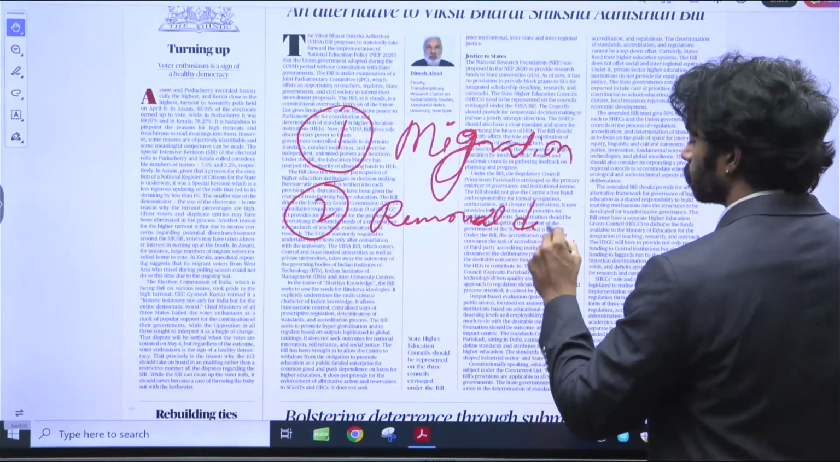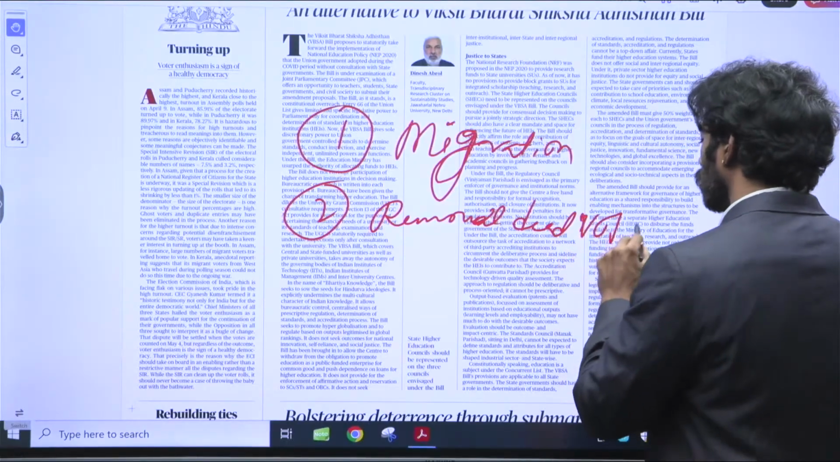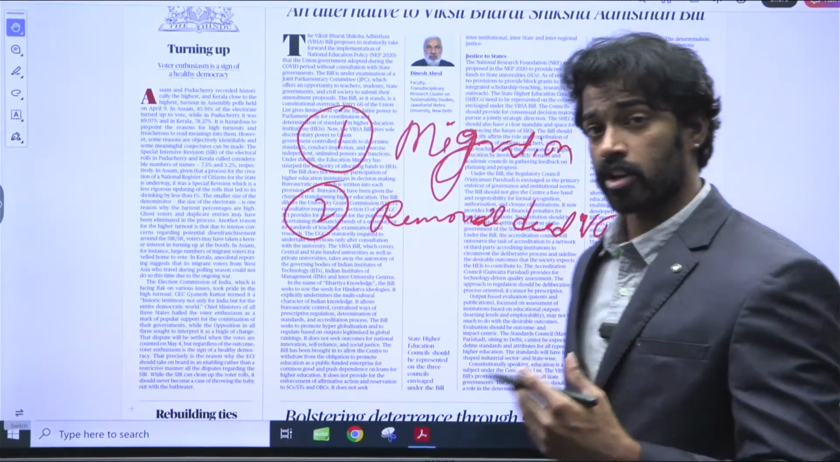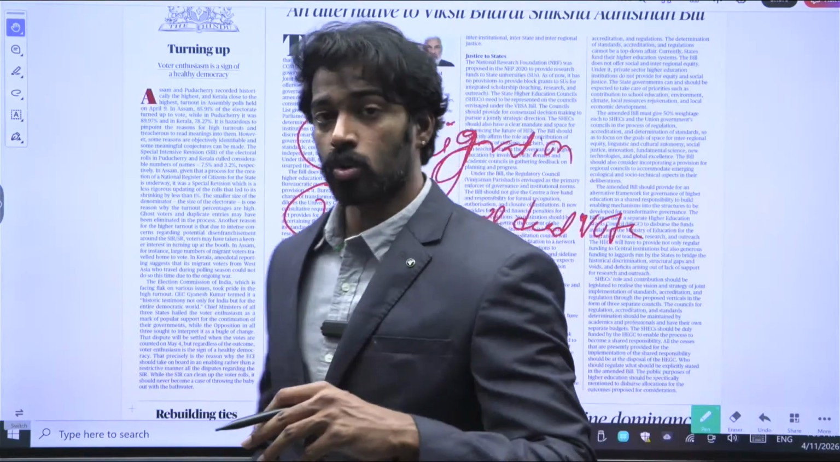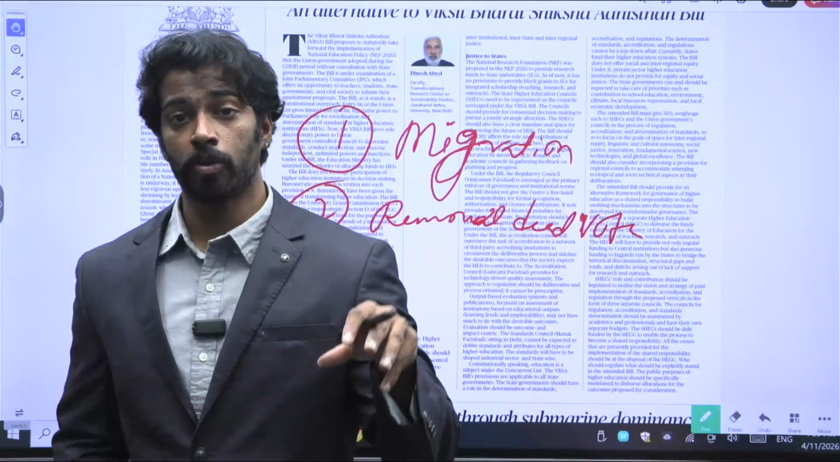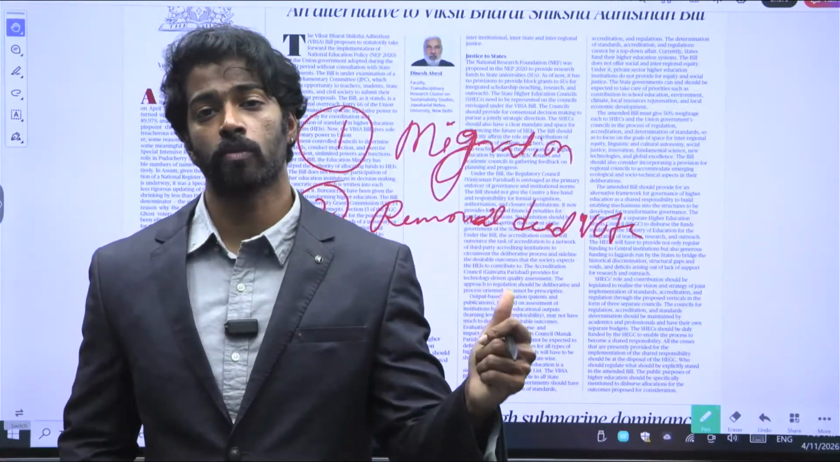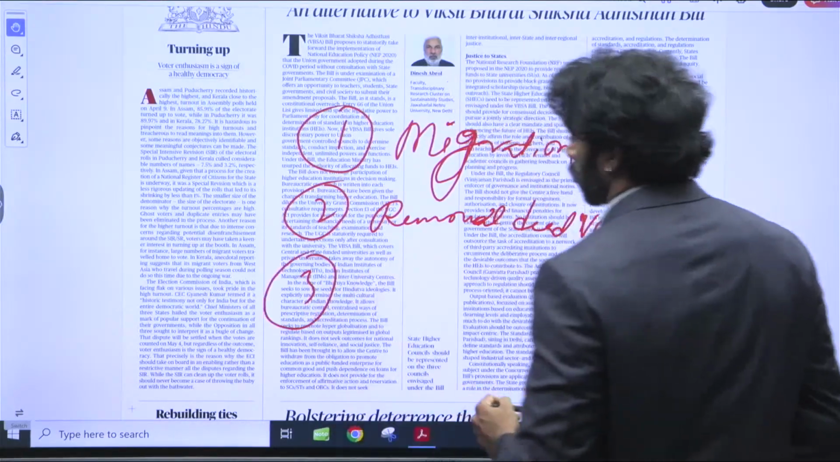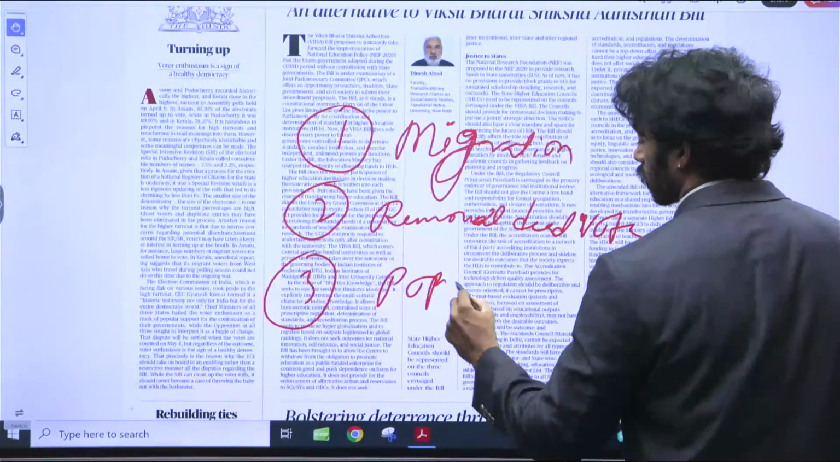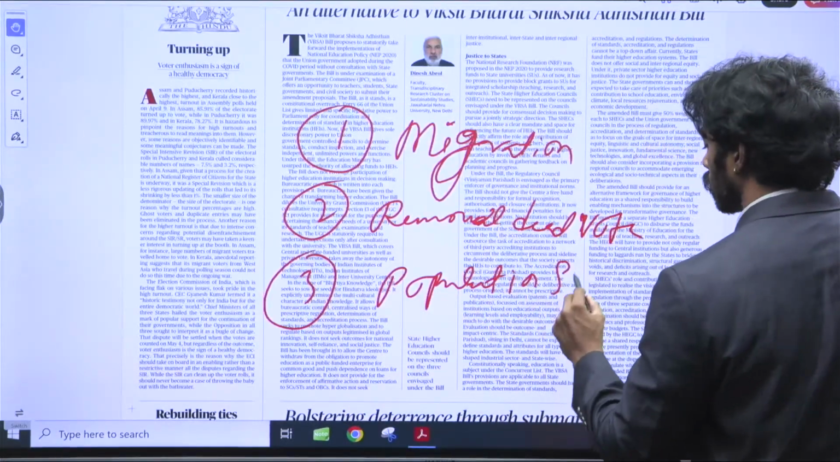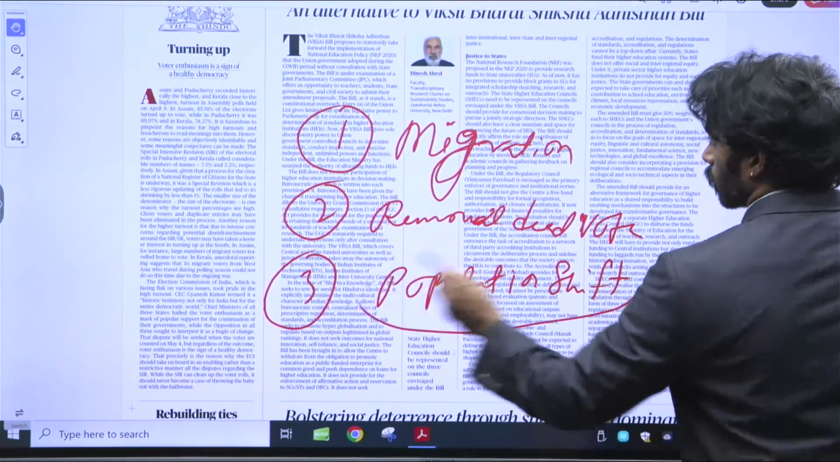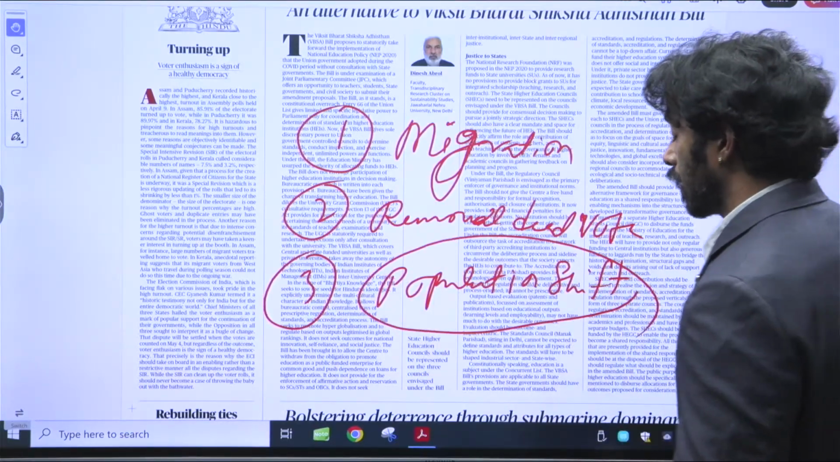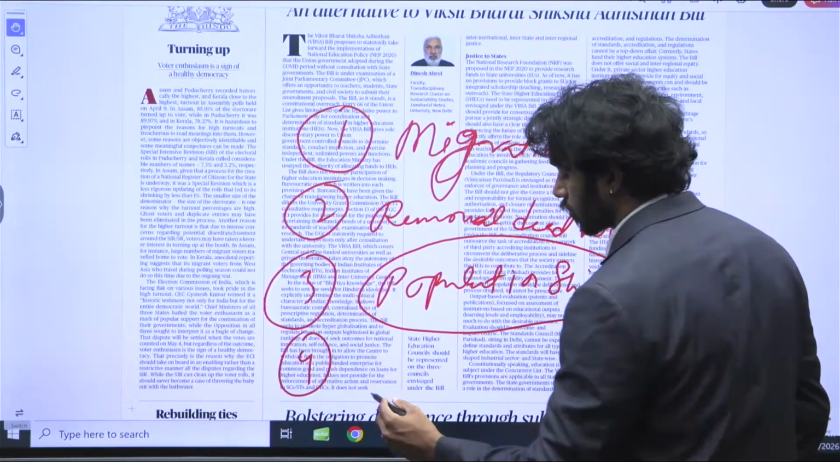and removal of the dead voters, all the voters that have expired, in order to ensure that there is no misuse. They are removing all the dead voters from the voting list. And then you have population shift. Whenever there's population shift, you do special intensive revision. And the fourth aspect is where you ensure that